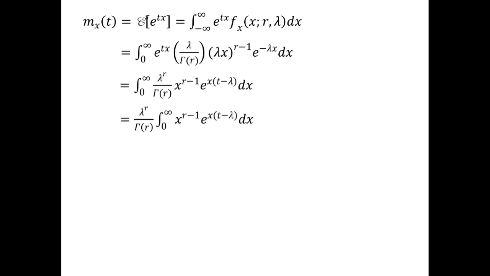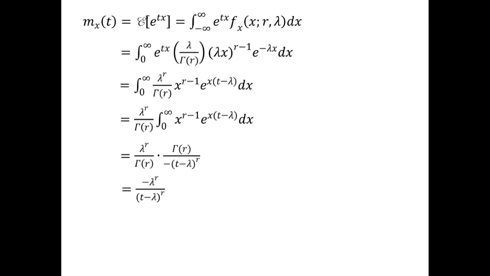So we pull out the constant from the integral. We have lambda to the power of r over gamma r times the integral of x raised to the power of r minus 1 times e to the power of x times t minus lambda dx, evaluated from 0 to infinity, which is equal to lambda to the power of r over gamma r times gamma r over negative t minus lambda raised to the power of r.